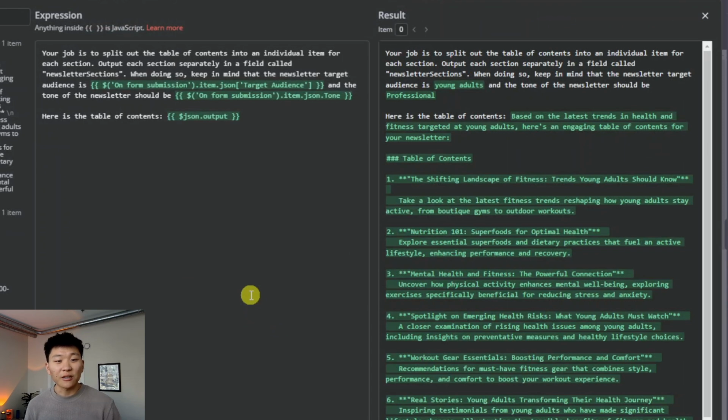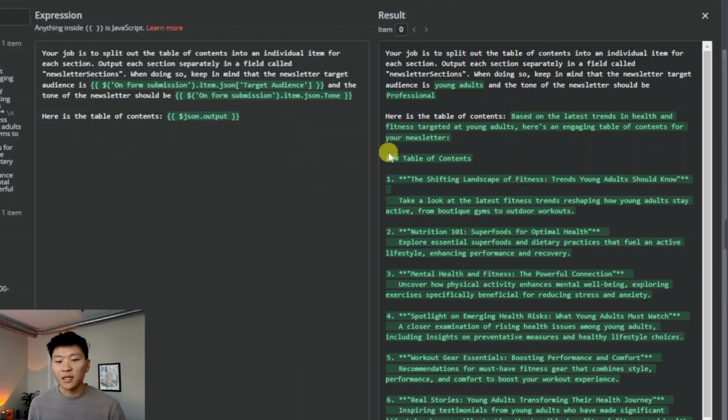Your job is to split out the table of contents into an individual item for each section. Output each section separately in a field called newsletter sections. And we just wanted to define that because sometimes it wasn't coming out as contents or sections or headers or something like that. So that way we could reference it later, obviously. But anyways, when doing so, keep in mind that the newsletter target audience is young adults, in this case, as you can see on the result side, and the tone of the newsletter should be professional.